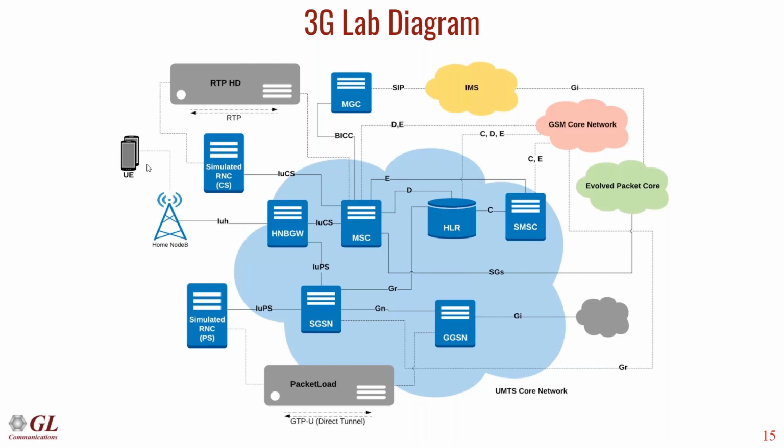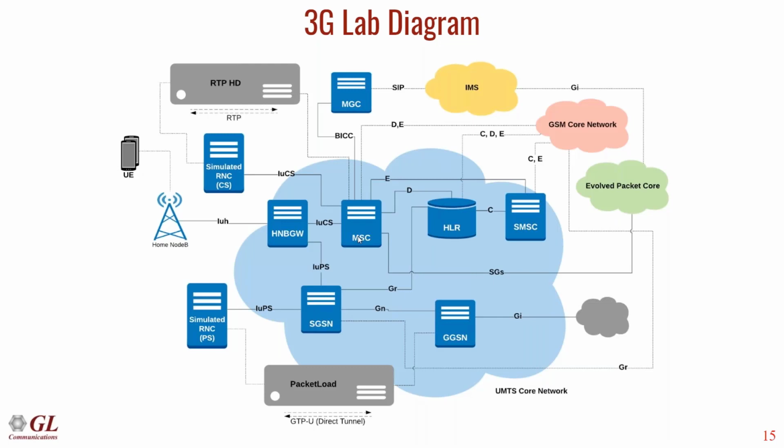Initially the UE attaches to the network, either to make a voice call, or to browse the internet. The HNB gateway will segregate the packets into IuCS, which are related to the circuit switch network, and forward them to the MSC.